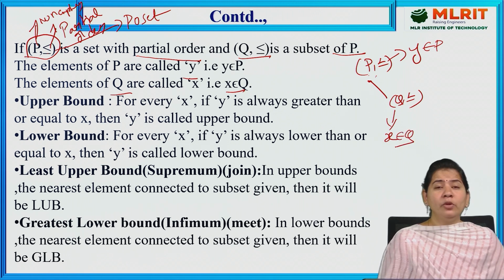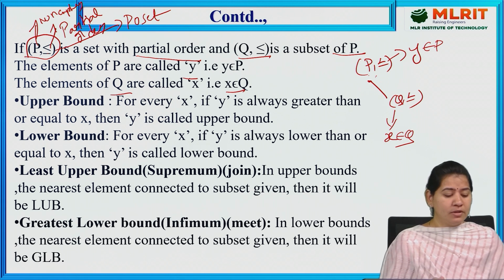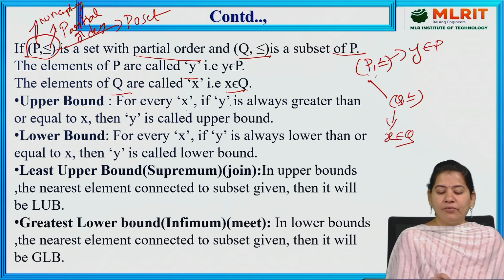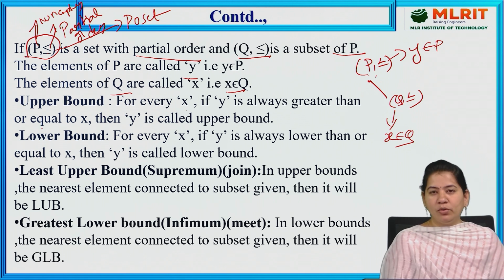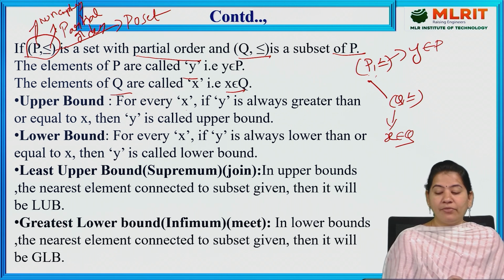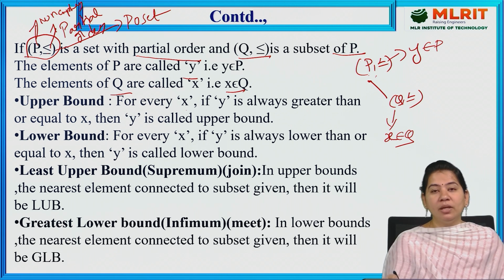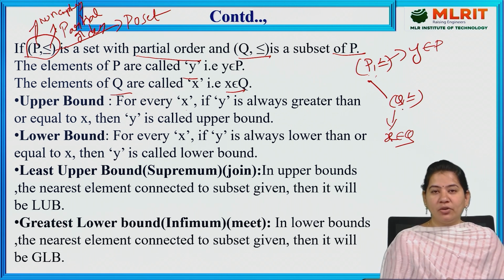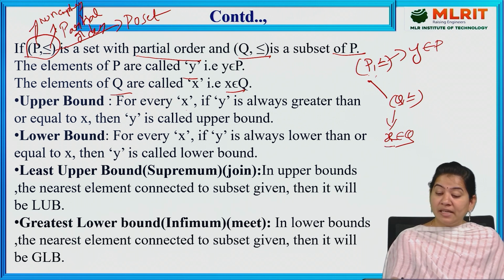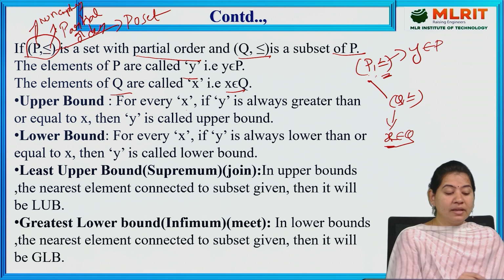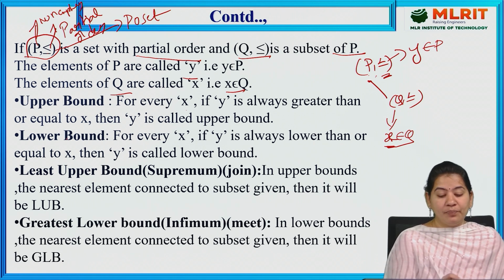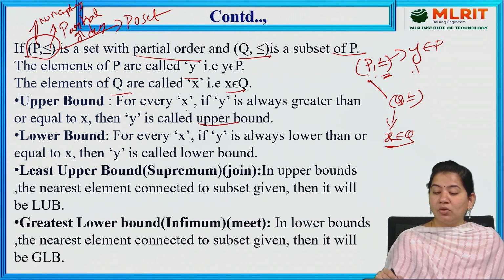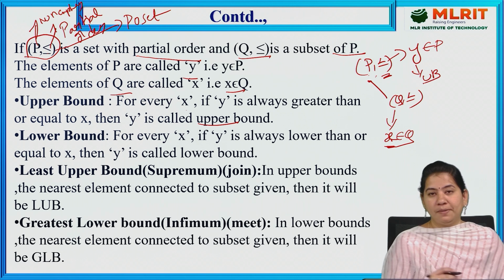Now, how to find upper bounds and lower bounds? For every x, if y is always greater than or equal to x, where x belongs to Q comma less than or equal to, then we can say that particular y is called an upper bound.